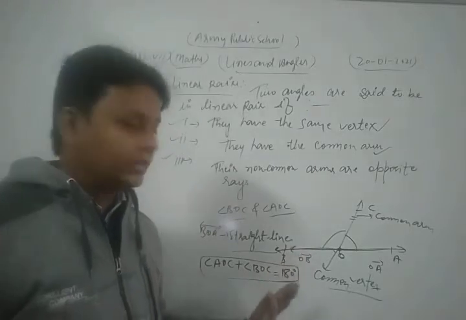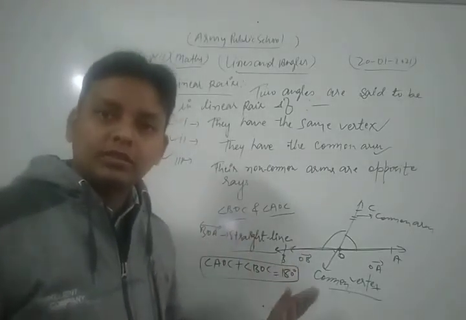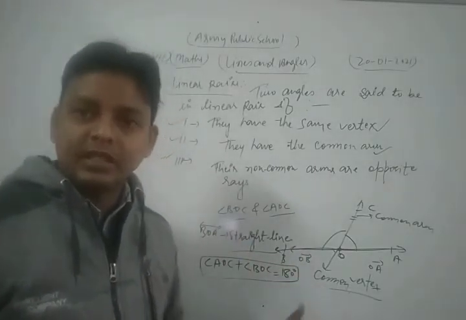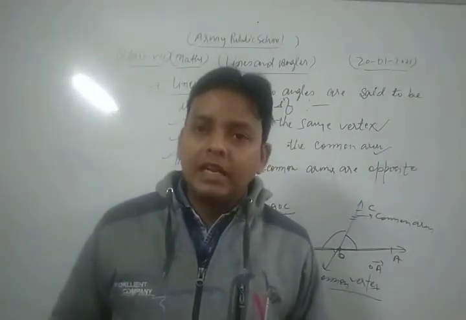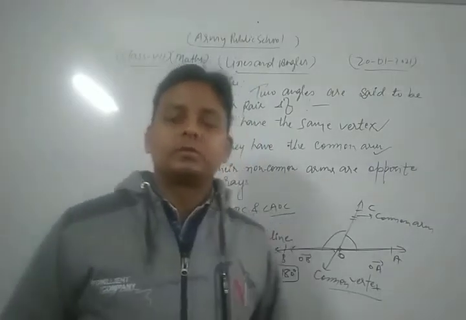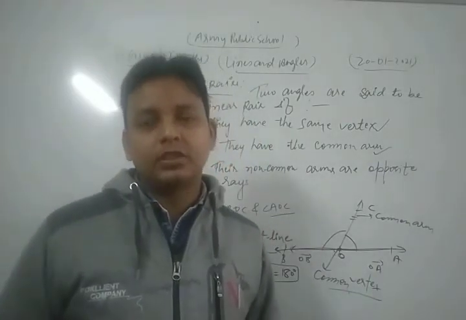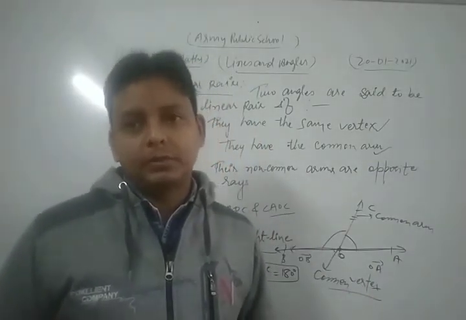So just using that concept you can solve so many questions of your NCERT exercise based on the topic linear pairs. Now we are going to discuss the next topic of that chapter, which is complementary and supplementary angles.